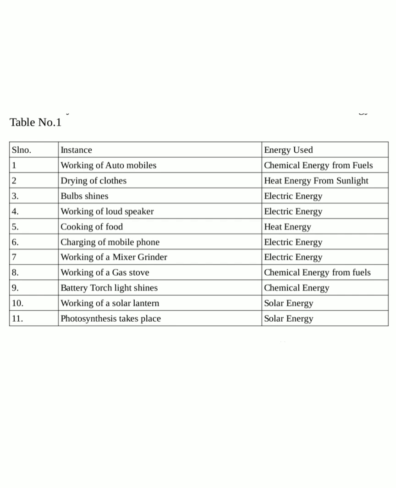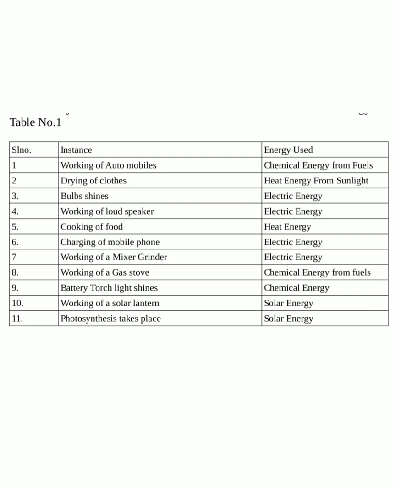The first one is working of automobiles. We all know that automobiles work only on fossil fuels like petrol, diesel, etc. So the energy used is the chemical energy stored in these fossil fuels. Okay, so the working of automobiles needs chemical energy. The second one is drying of clothes. We use sunlight to dry the clothes. We make use of the heat energy in the sunlight. So for drying of clothes, the energy used is the heat energy from sunlight.